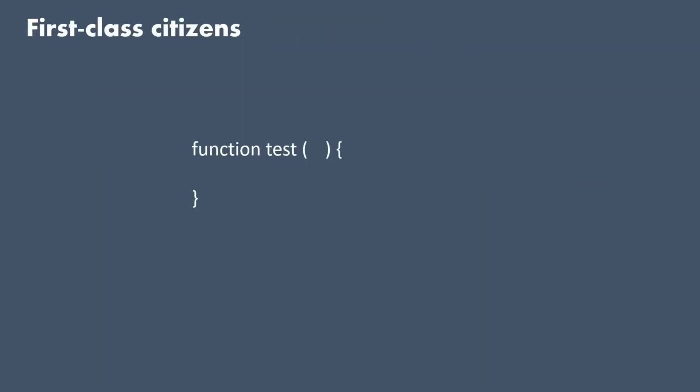Let's look into a concept called first class citizen functions. In functional programming, it is kind of a requirement that functions should be first class citizens. But what does that mean? It means that a function can be passed as an argument to another function, or a function can be returned from a function. So in functional programming, all functions should be first class citizens. They can be passed as an argument or they can be returned from a function.